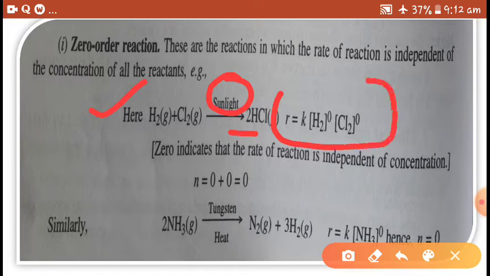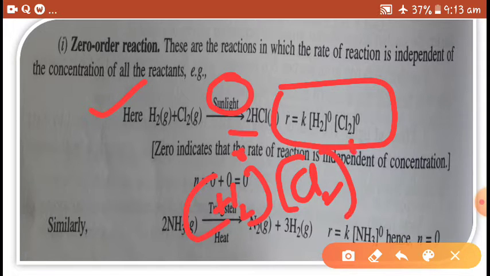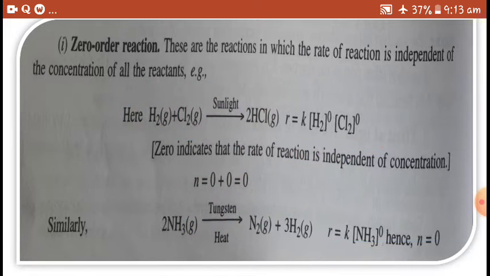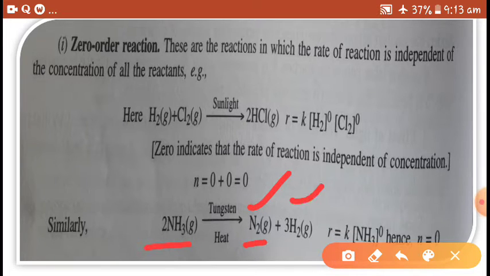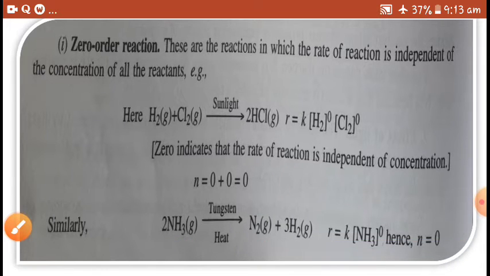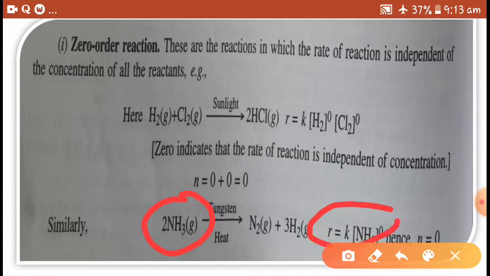Here the rate of the reaction R is equal to K into [H2]^0 [Cl2]^0. That means the rate of the reaction is independent of the concentrations of the reactants, hydrogen and chlorine. Another example is the decomposition or dissociation of ammonia in the presence of tungsten, by heating to some extent. Here ammonia is dissociated into nitrogen and hydrogen gases. The reactant is ammonia, and the rate of the reaction is independent.